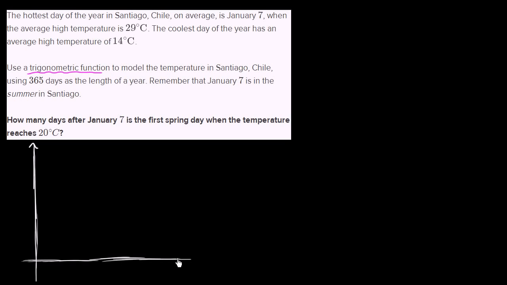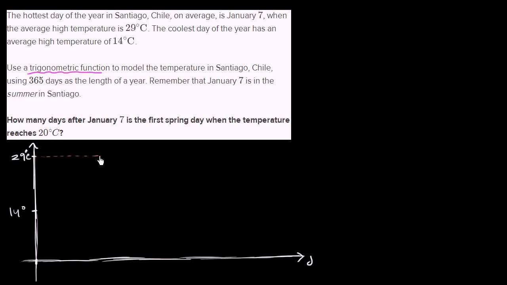So this axis right over here is the passage of the days. Let's do D for days, and that's going to be in days after January 7th. So this right over here would be January 7th. And the vertical axis is going to be in terms of Celsius degrees. So the high is 29, and I could write 29 degrees Celsius, the highest average day. And then if this is 0, then 14, which is the lowest average day, 14 degrees Celsius. And so our temperature will vary between these two extremes.